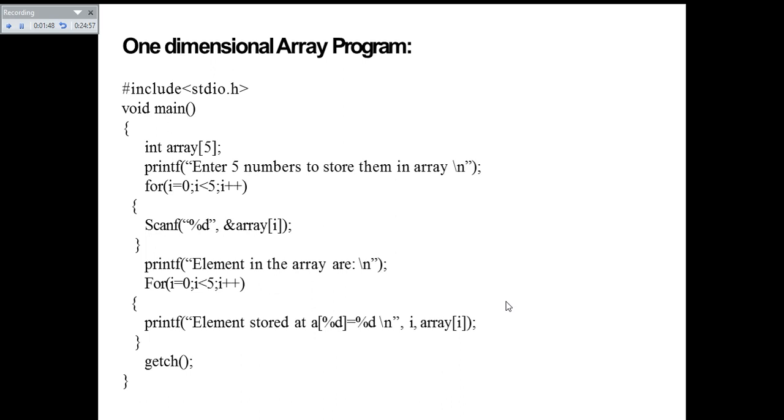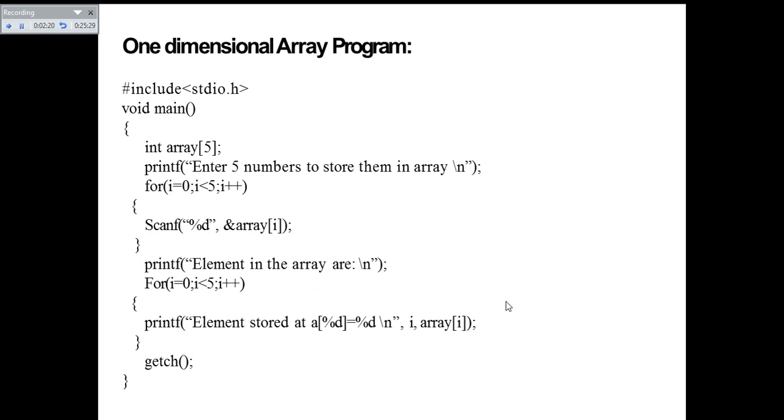If your main function is not expected to return any values, you have to write void. And if you look at the main function's inner details, you have the integer array declaration. In this case, the array name is array, it has size 5, and its type is integer, so it will store 5 integer values. The next statement after this declaration is printf: enter 5 numbers to store them in an array.